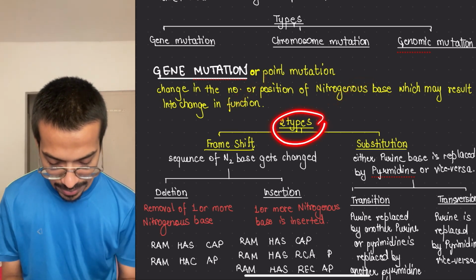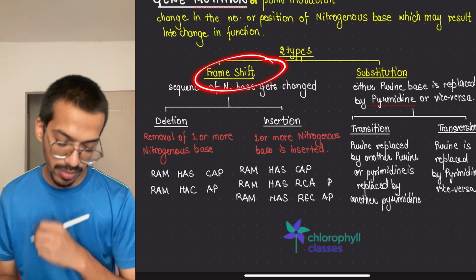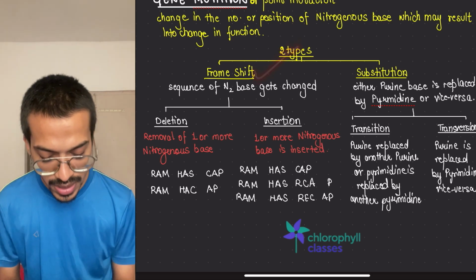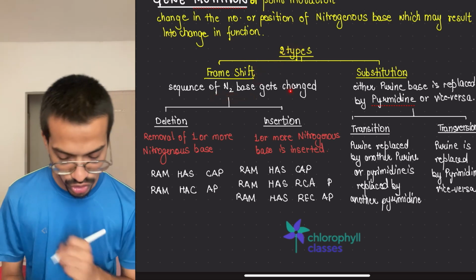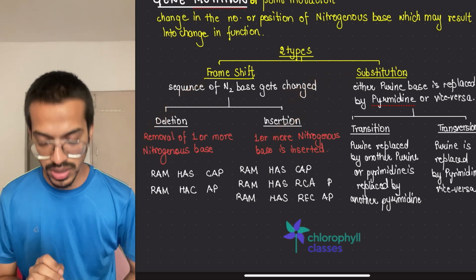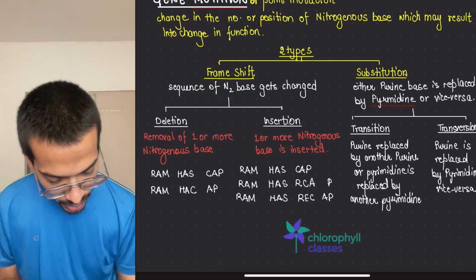Now mutations are of two types: frame shift mutation or substitution mutation. So frame shift, you have to remember it, because this will come in your syllabus again. In frame shift mutation, what happened? Sequence of nitrogenous base gets changed. Now it could be deleted or a new nitrogenous base could be inserted. So if it is removal of one, for example, if you see here